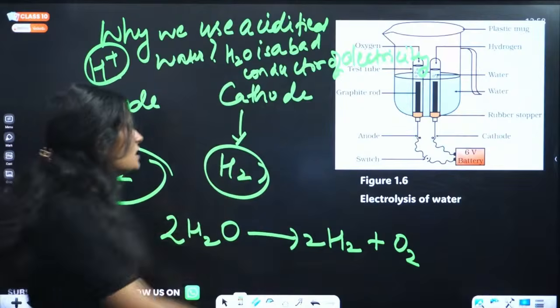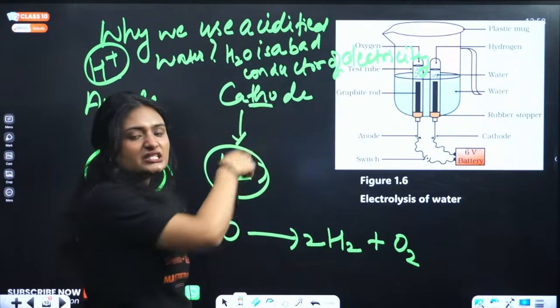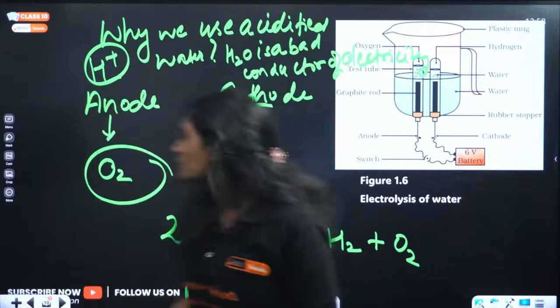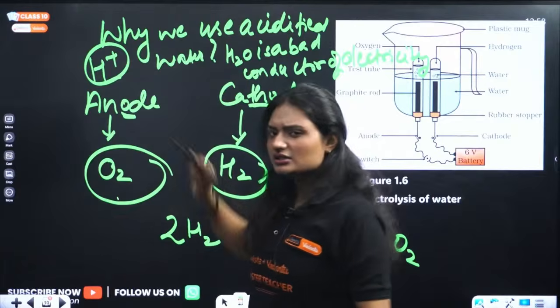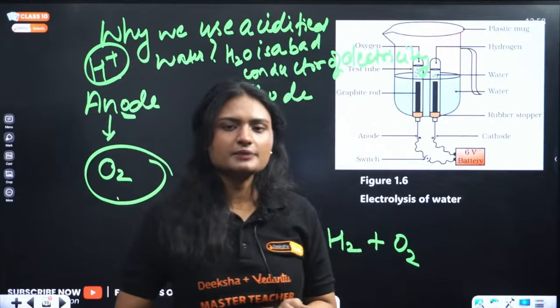This is important. How do you remember it? There is an H in cathode and hydrogen also has an H. And in anode, you have an O, and oxygen is also made up of O. Simple trick. Okay? Clear?